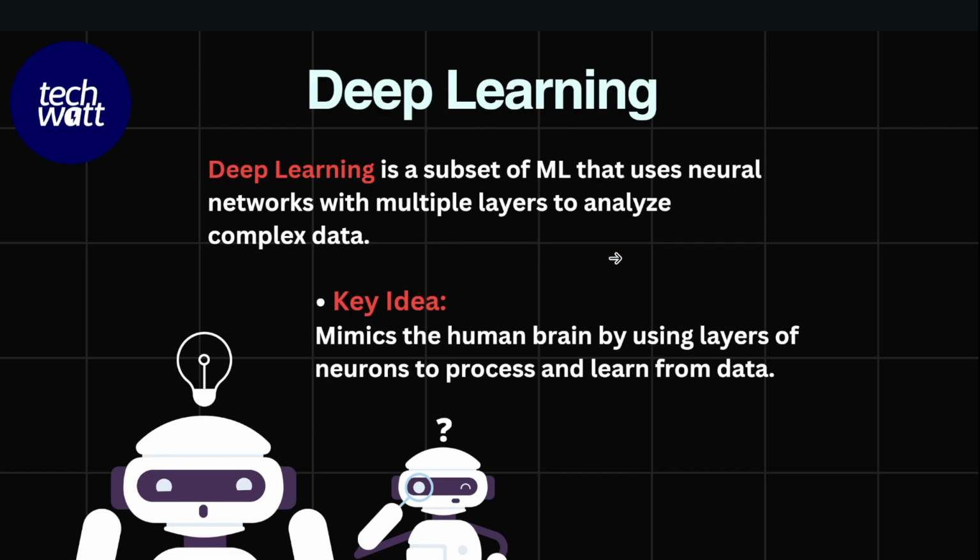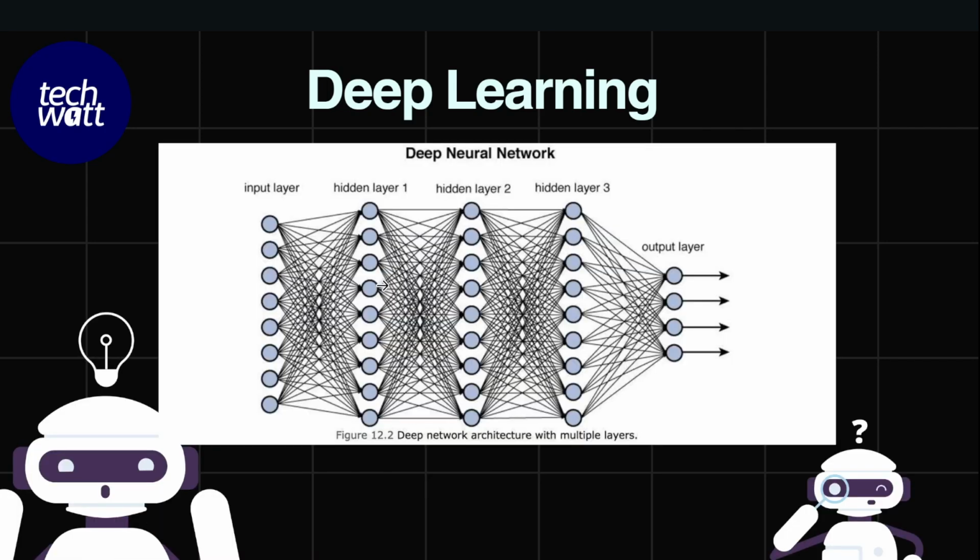Okay, now let's look at deep learning. Deep learning is a subset of machine learning that uses neural networks with multiple layers to analyze complex data. The key idea of deep learning is to mimic the human brain by using layers of neurons to process and learn from data. So this is an example of a deep neural network. These are the input layers. Data is being fed into the input layer, and this network is able to process this data, learn patterns from this data, and at the end of the day, output.